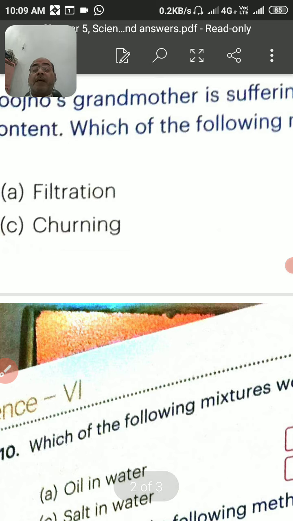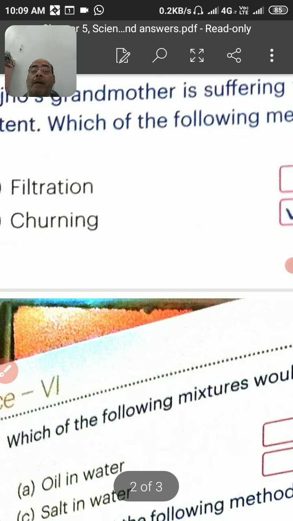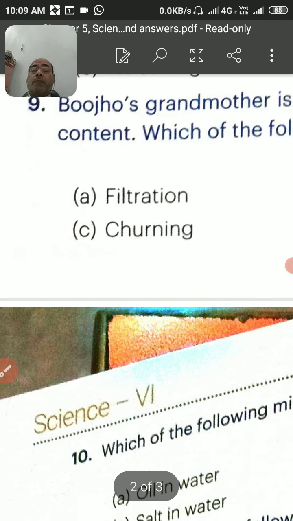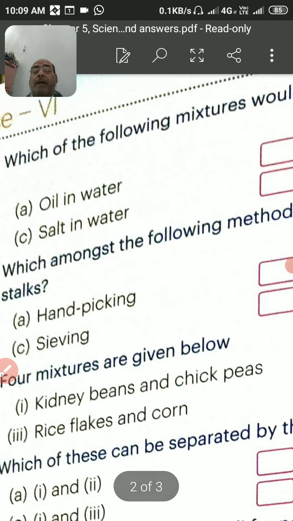The process of churning has to be adopted, because the process of churning extracts the fat from the curd, and the thin content of the curd will be very suitable for her grandmother. So the answer will be churning. This is question number 9, option C. Dear students, come to question number 10.